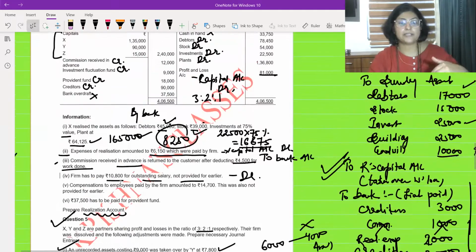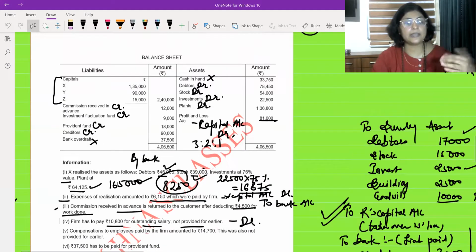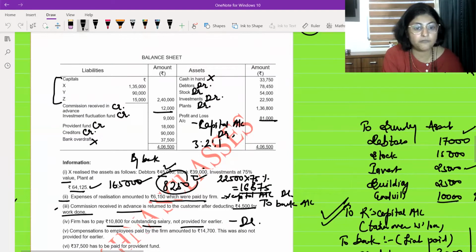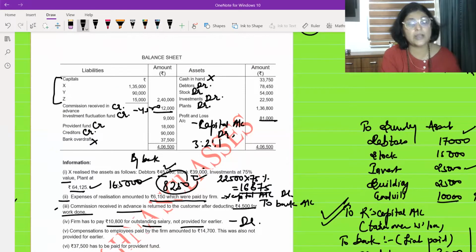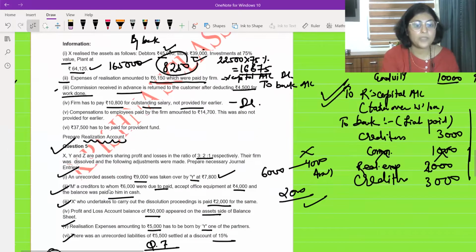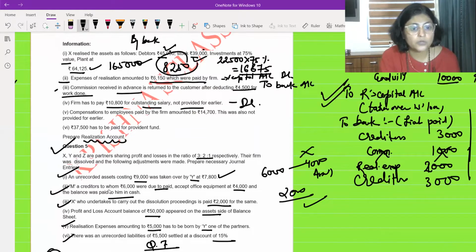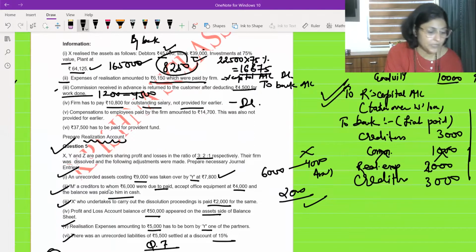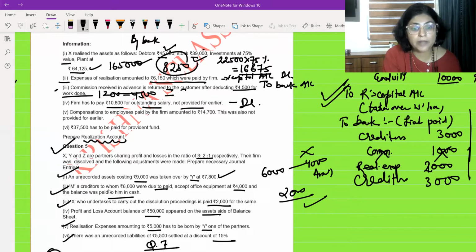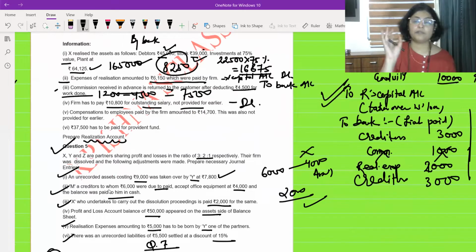Some commission was received in advance, and some work was done out of it. How much was done? Out of 12,000, work worth 4,500 was done, and the remaining could not be done, so that is to be returned to the customer. So we are going to write 'To commission outstanding', and what will be the amount? Out of 12,000 you are going to reduce 4,500. So this will be 12,000 minus 4,500. Under 'To bank', you are going to write 7,500.